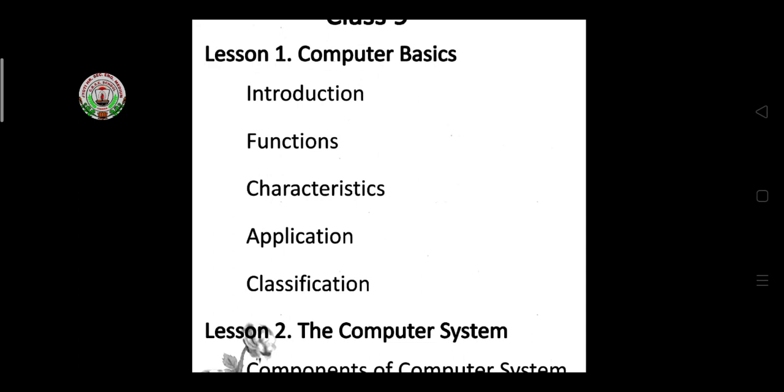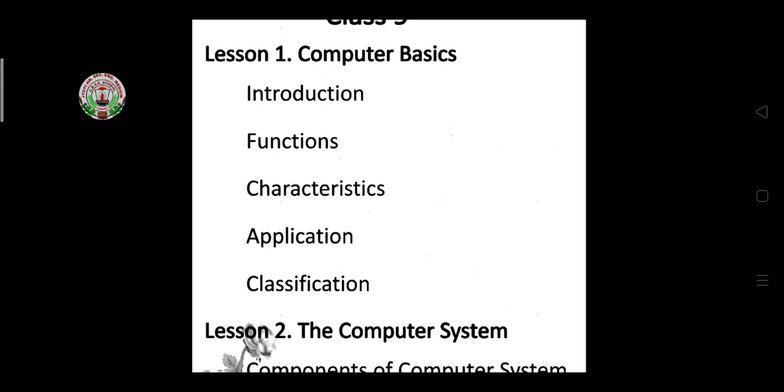Then we come to the characteristics. We have four, five or six characteristics: speed, accuracy, high storage capacity, diligence, versatility, reliability, multitasking, and connectivity. These are the characteristics of a computer which we learned in this chapter. Then applications, meaning where it is used. Computers are used in business, home, healthcare, organizations, and education. Nowadays computers are used in all places.